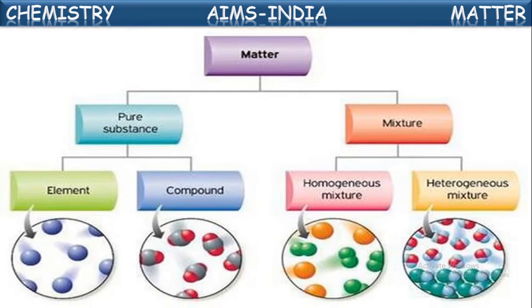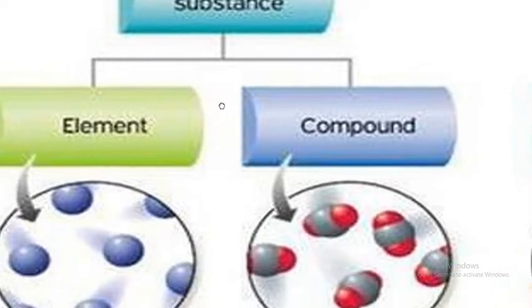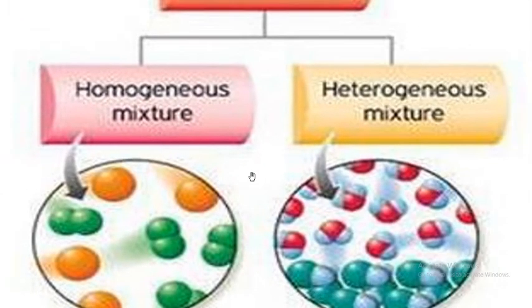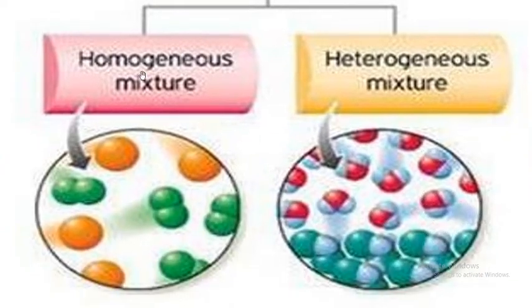So you can see here in chart way, diagrammatically shown how matter is classified into pure substances and impure substances, which are also called mixtures. So these pure substances again classified into elements and compounds. Here the substances which are made up of only one kind of atoms are elements, and the pure substances formed by the combination of two or more elements are called compounds, and the impure substances are classified into homogeneous mixtures and heterogeneous mixtures.